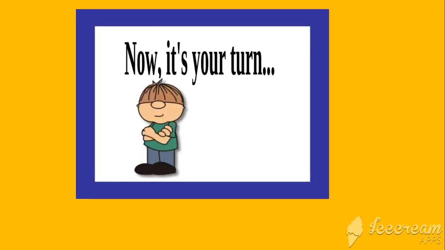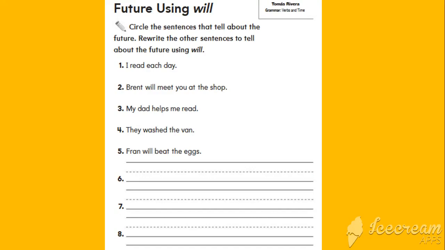Now it's your turn. In your homework today, you are going to find 5 sentences. You are going to search for the sentences that are in the future tense, and you are going to circle them. And then you are going to rewrite the sentences that are not in the future and put them in the future tense. So what are we going to do? The first thing, we are going to circle the word will, because it is our indicator. And then we are going to read each sentence and search for the word will.